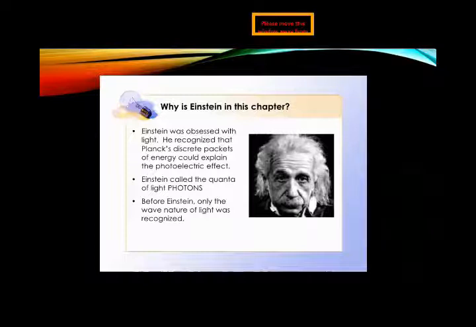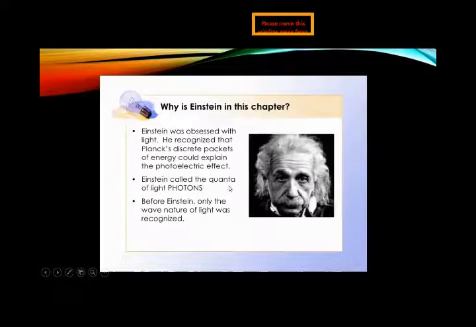These research papers were on the photoelectric effect theory, where light is made up of particles called photons. Einstein discussed that light is emitted in the form of waves as well as in the form of particles. He recognized that Planck's discrete packets of energy could explain the photoelectric effect.